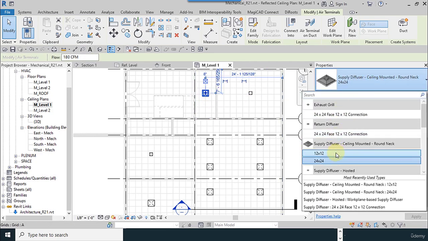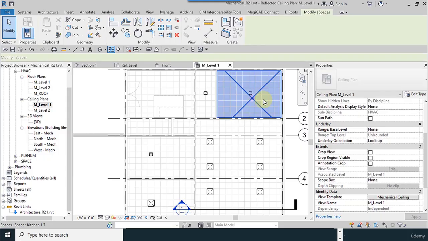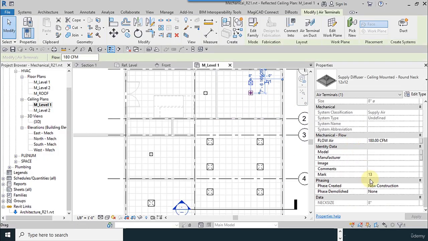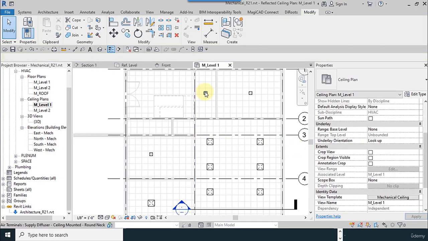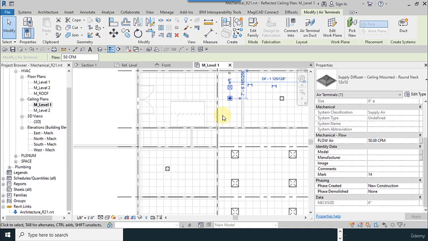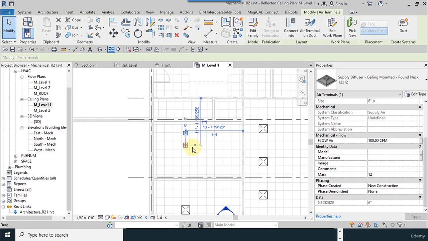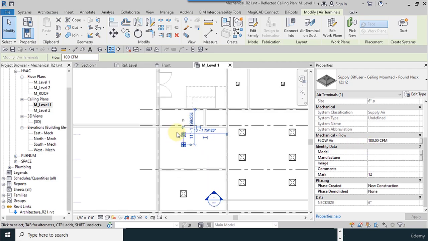Okay, for here too, we put 100 CFM for flow air here, and 50 for here, and 100 is enough for here.